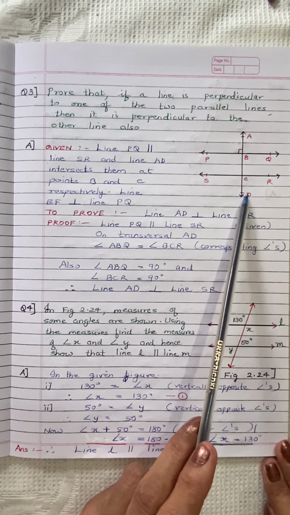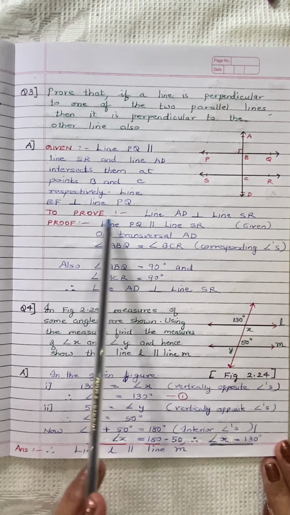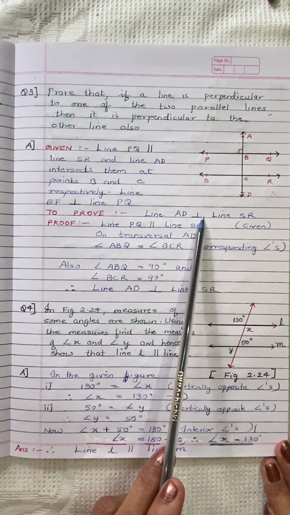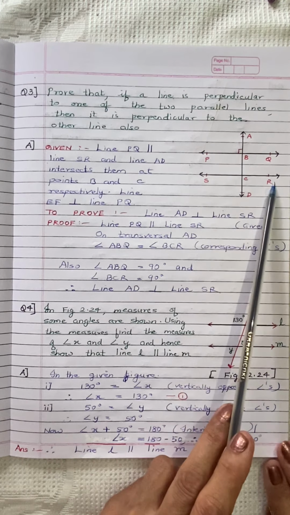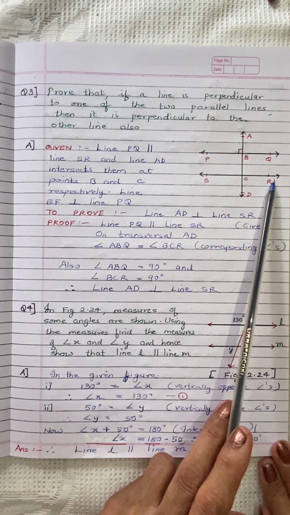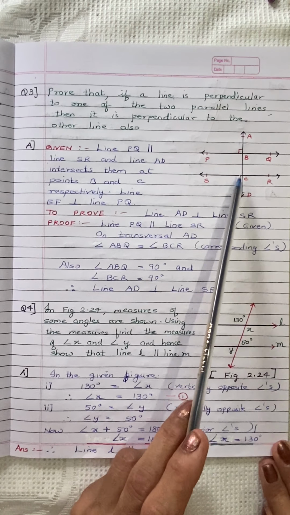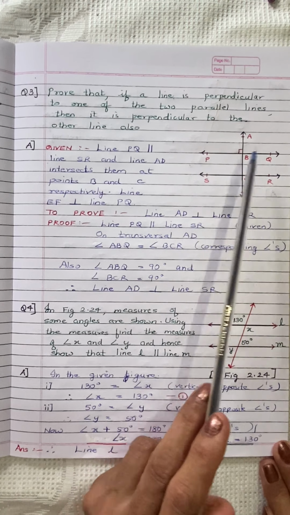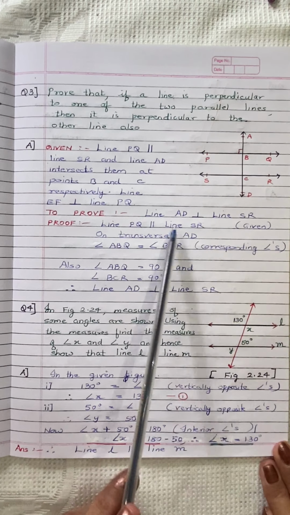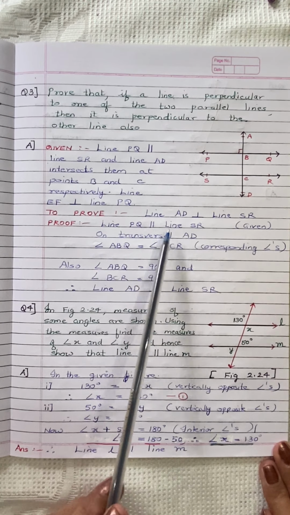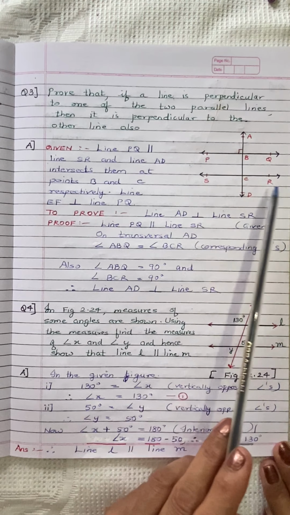Line AD is perpendicular to PQ. So we have to prove that line AD is perpendicular to SR. Now they have given us that AD is perpendicular to PQ. Now we have to prove that AD is also perpendicular to SR. This is what we have to prove. Now PQ is parallel to SR.